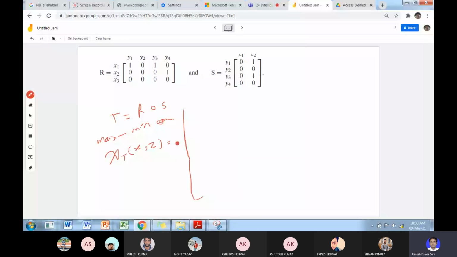So you first take the row 1 0 1 0 and this column.